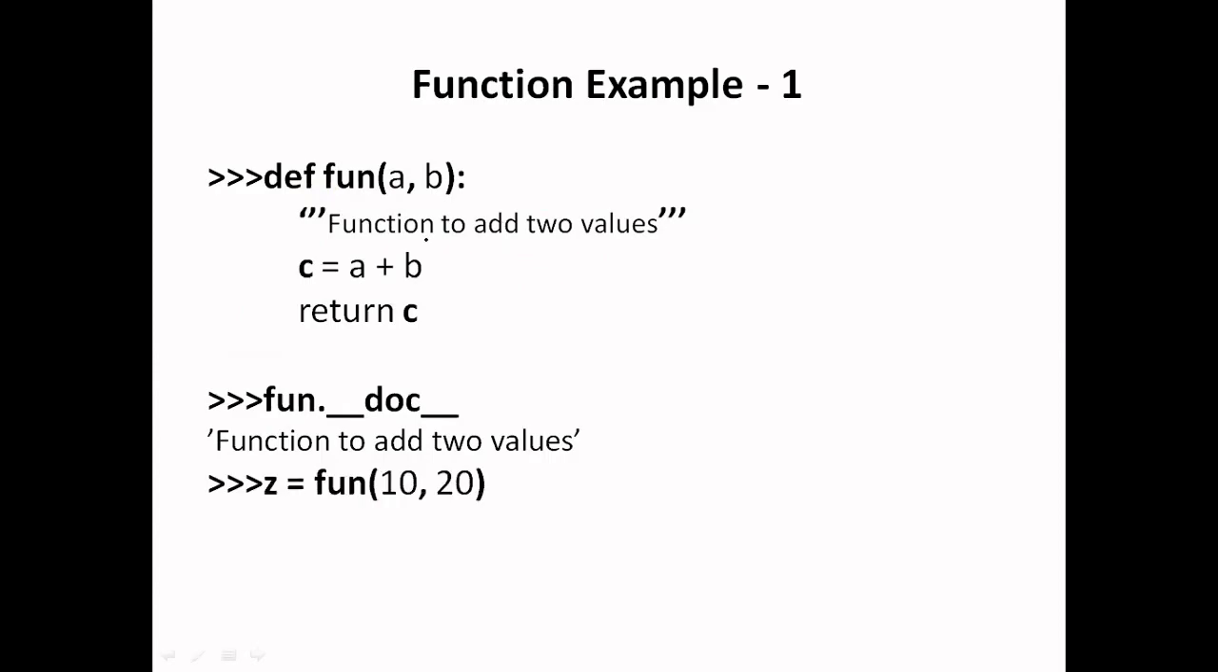So to call that particular function, we have to use the function name, that is fun here, and this function takes exactly two arguments or two parameters. So while calling this function, we have to pass exactly two parameters. These two parameters are known as actual arguments, and these a and b we call the formal arguments. As this function returns a value, we are storing this value in another variable z, and we can again check this variable by printing it. So we will get the answer as 30.